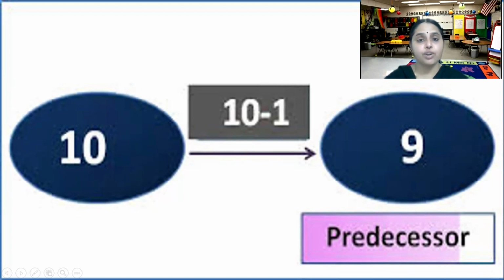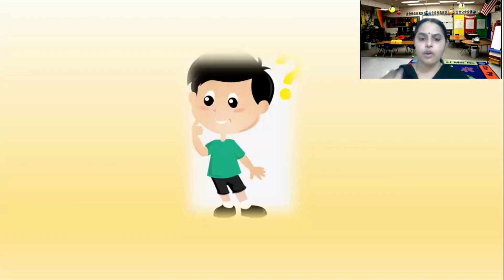What is the predecessor of 100? 99. What is the predecessor of 1000? 999. What is the predecessor of 10,000? 9,999. So you have to always keep this in mind to find out the successor and predecessor. To get the predecessor, we have to subtract 1. To get the successor, we have to add 1. Is that clear?